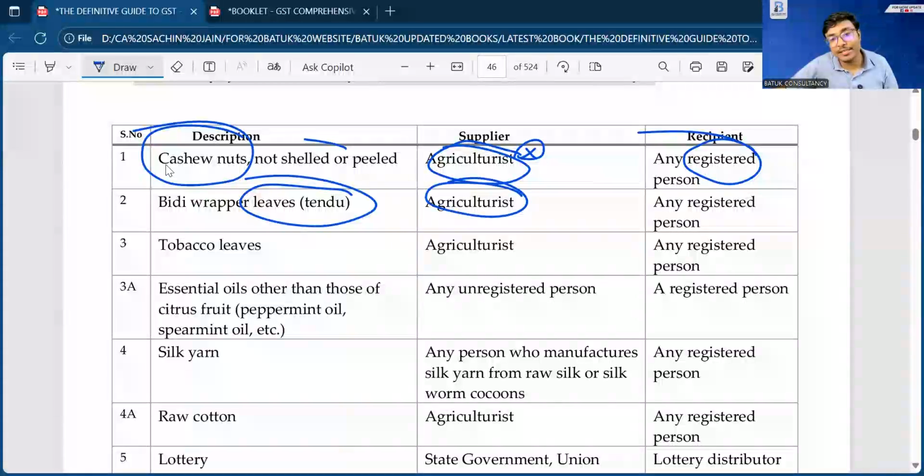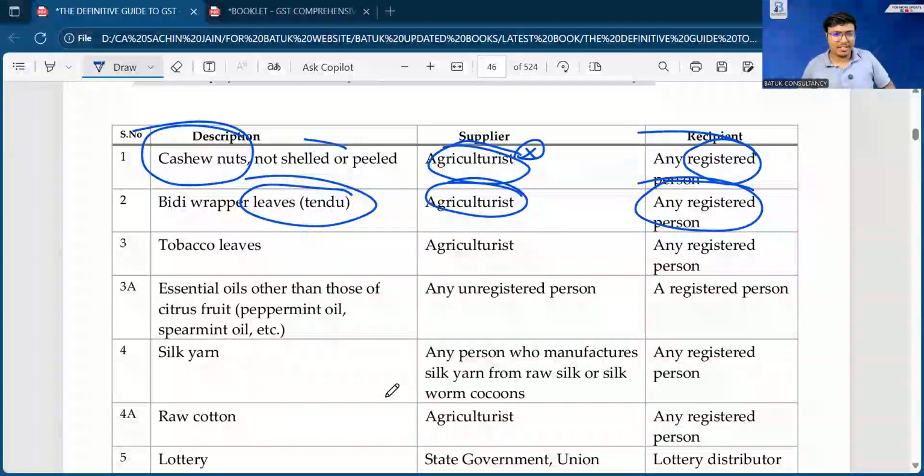So agriculturalist to any registered person, specifically mentioned, no question is required because registered person. So any tendu leaves which have been supplied by the agriculturalist to the recipient, then the recipient will be liable to make the payment of the taxes. So you just need to keep these things in your mind.